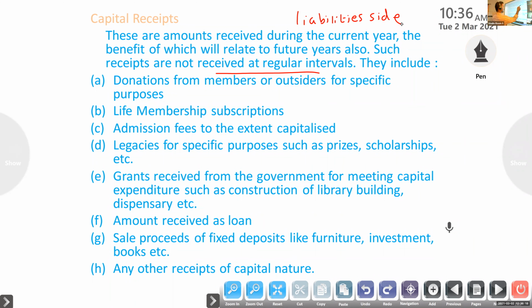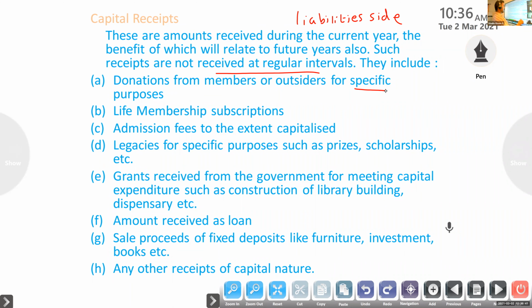Donation for a specific purpose. Then life membership subscription, already I said. Then admission fees capitalized. Normally admission fee, entrance fee, is income only.